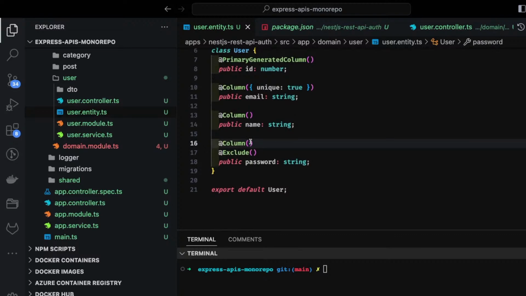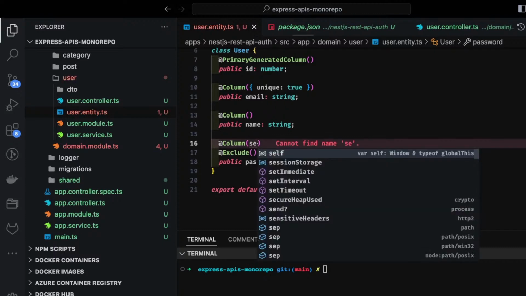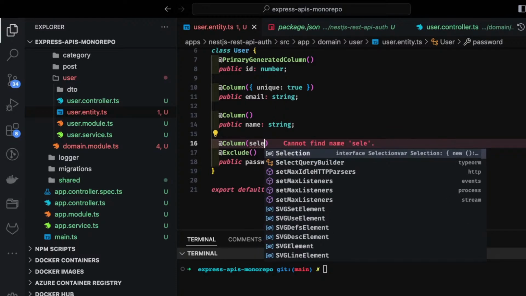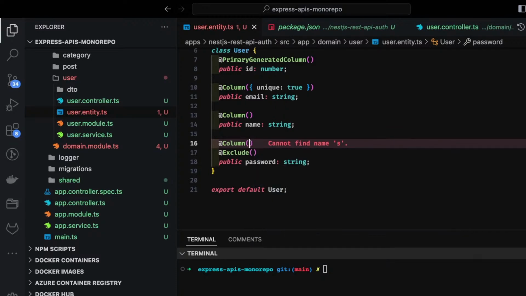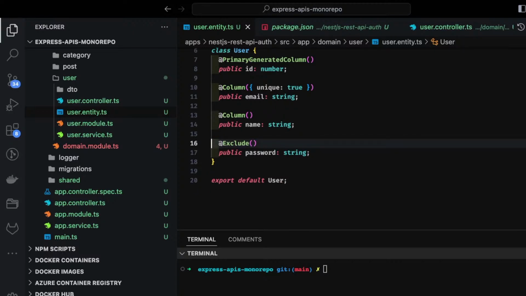There is a property you can specify which is select false, I guess. I will try to show it. So inside Column also we can specify multiple properties. Yes, select false. That will also do the same thing. That means this column will not be selected in the TypeORM queries.